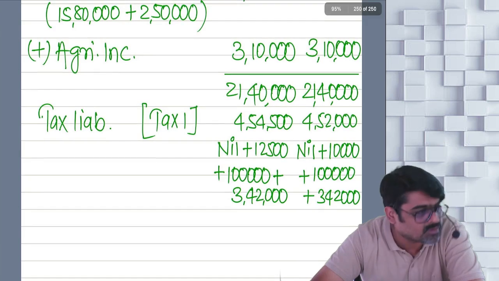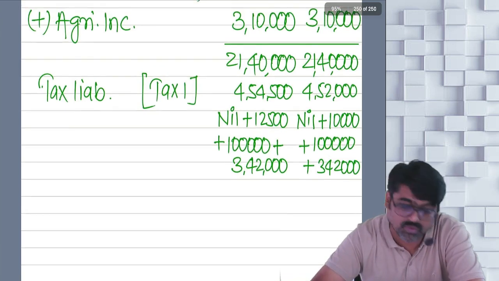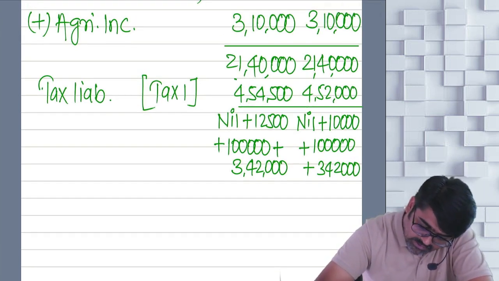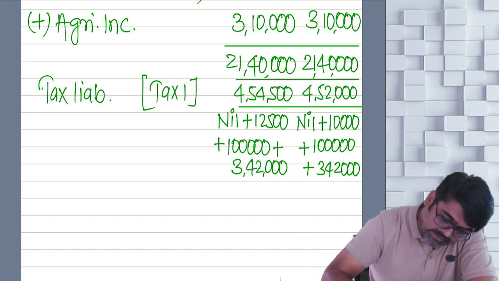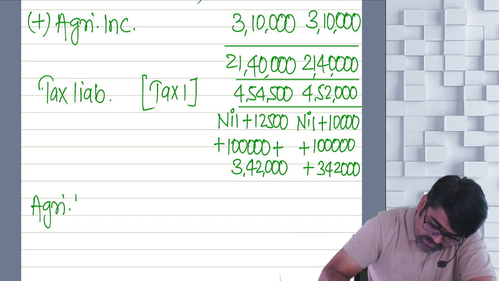Because this is a tax on total income including agriculture income. Now in step number 2, what are you going to do? This is your tax 1. Highlight this. This is your tax 1. Now in step number 2, you are going to take your agricultural income.